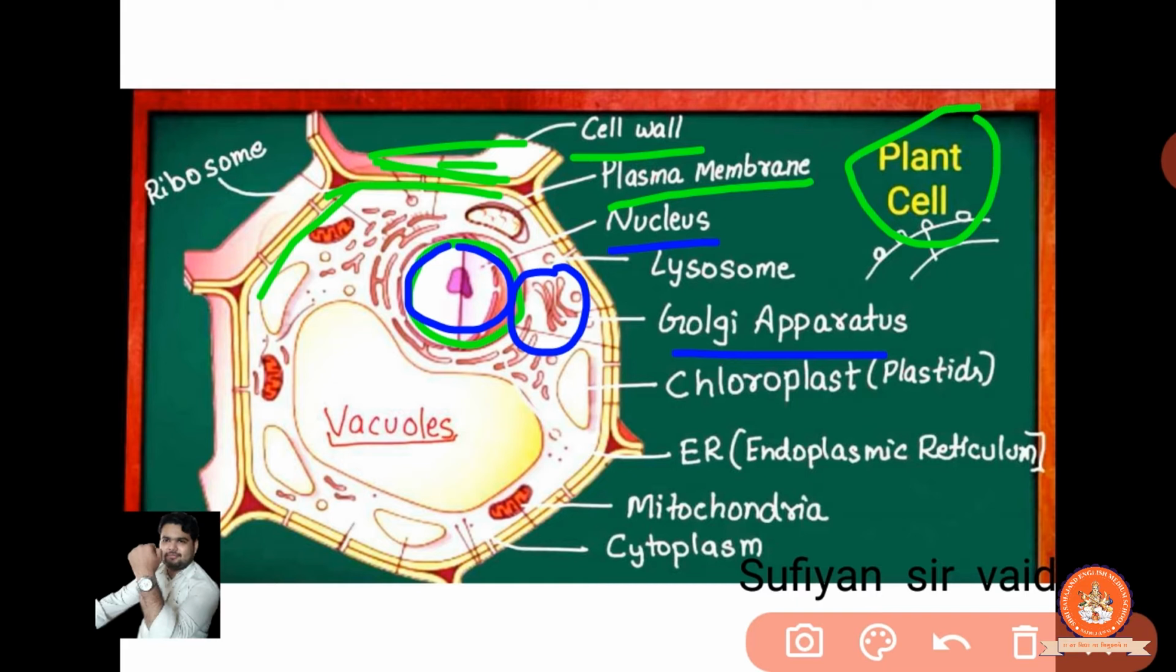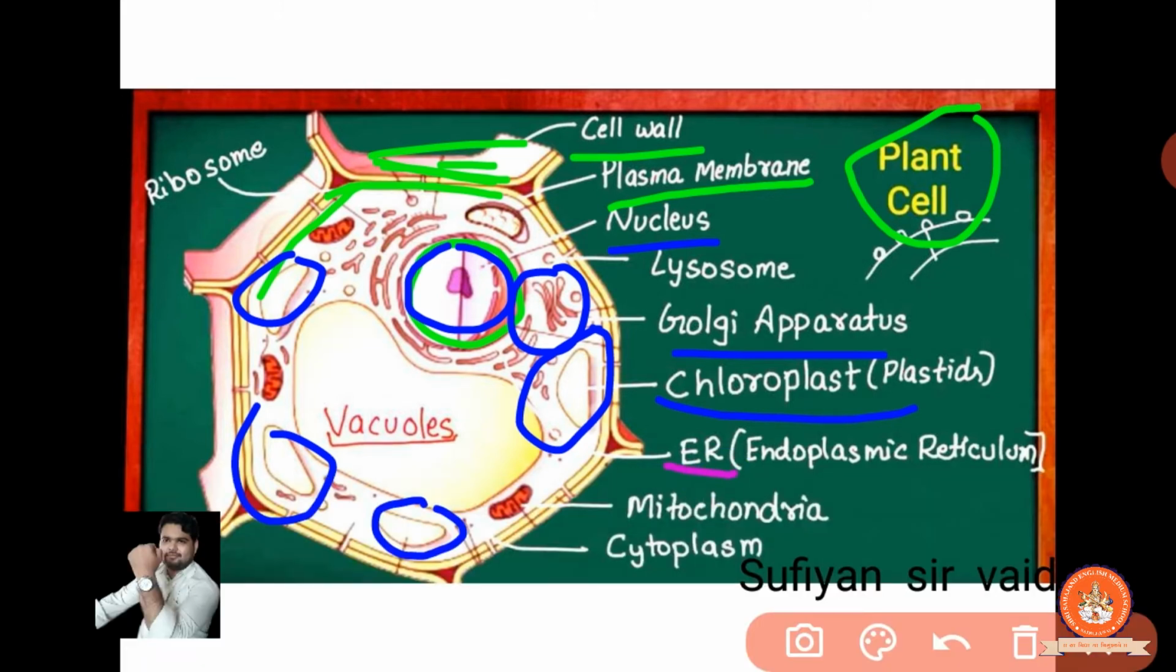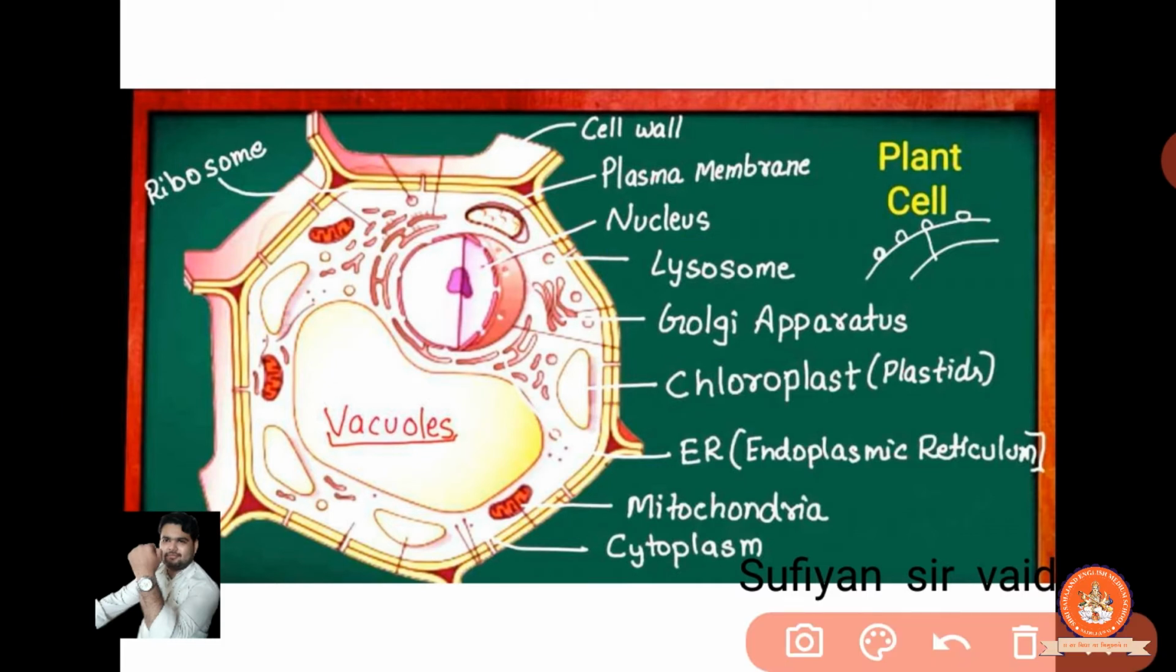Then the plastid, or we can say the chloroplast. This is present here, here, here, and here as well. Clear? Now the ER, endoplasmic reticulum, is present over this portion. This is covering the outer portion of the particular nucleus, the region outside the nucleus, that you can observe here. This is clear.